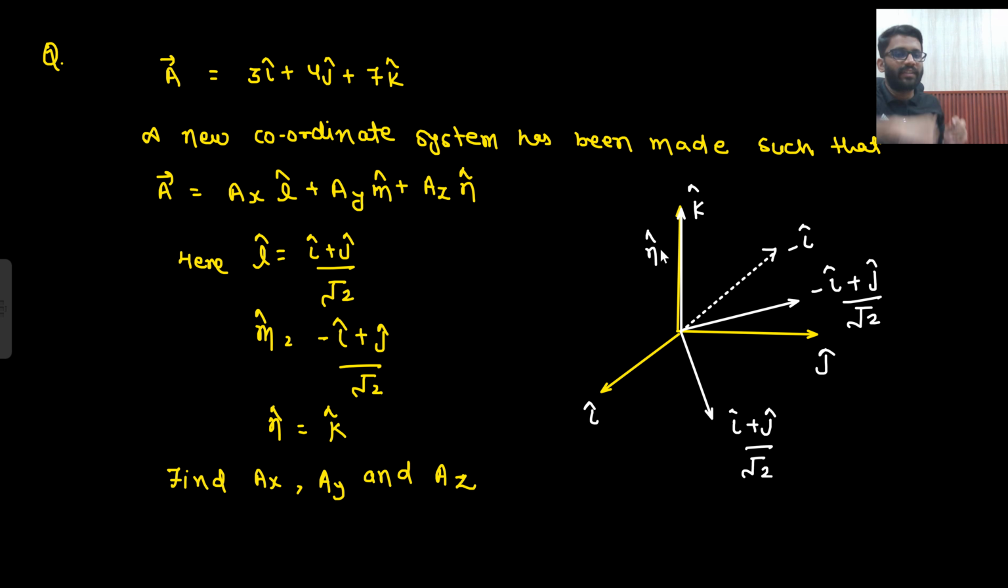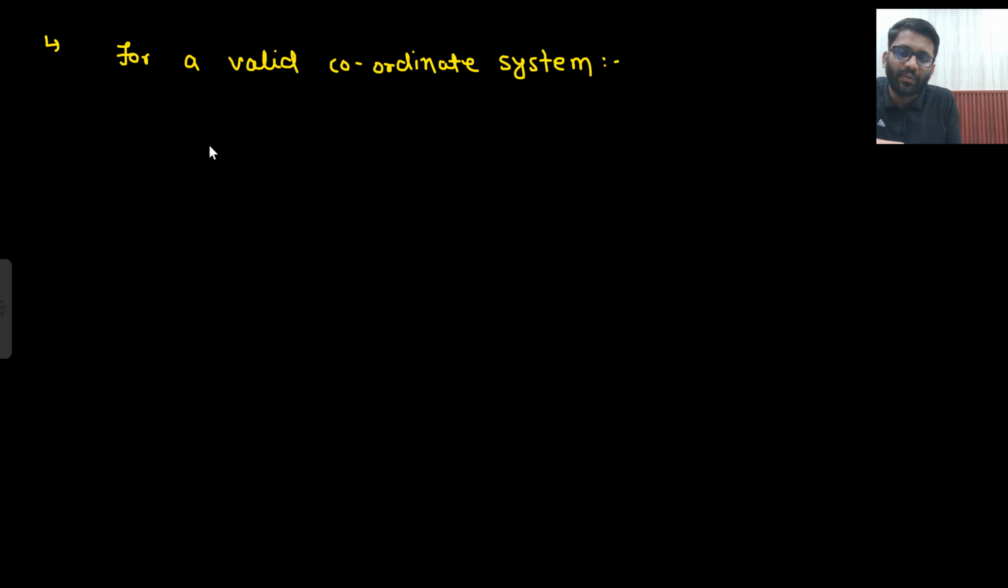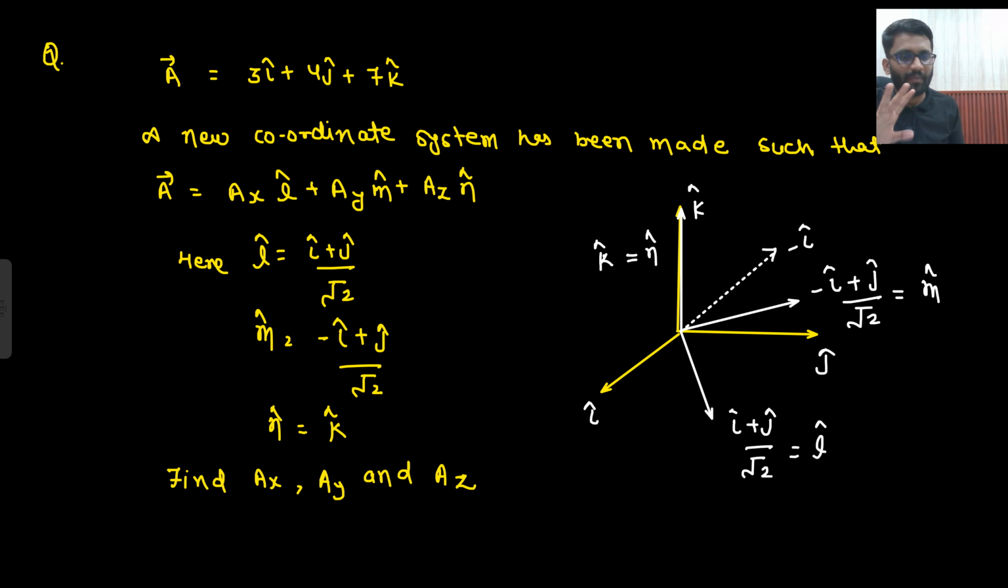Now for a valid coordinate system, all axes should be perpendicular to each other. That means this was your m cap, this was your l cap, and this was your n cap, which is k cap only. So for a valid coordinate system, your l cap should be perpendicular to m cap, and perpendicular to n cap. This is the condition of a coordinate system. Any coordinate system you make will have 3 axes, and all 3 should be perpendicular to each other. Are they perpendicular to each other?